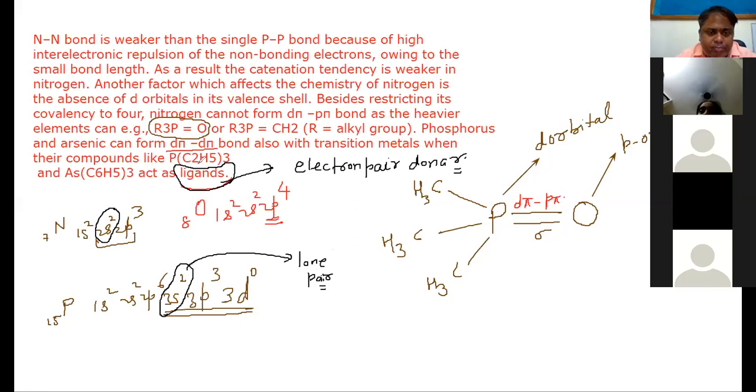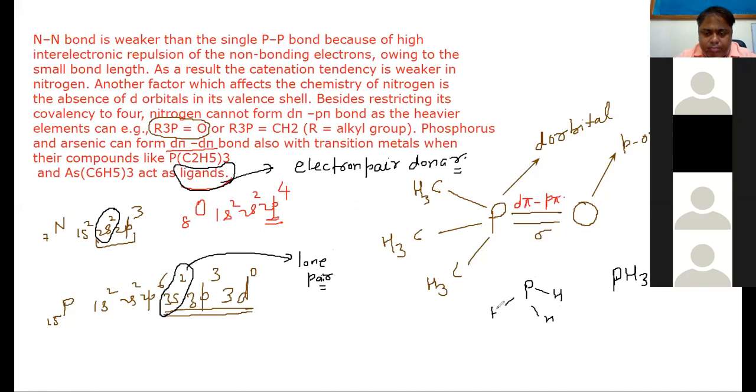Let me make this alkyl derivative of phosphine. Now phosphine is what? Phosphine is PH3. Replace the 3 hydrogens with 3 alkyl groups. Phosphine is this. Replace these 3 hydrogens with alkyl groups: C2H5, C2H5, C2H5. Here it has one lone pair of electrons.